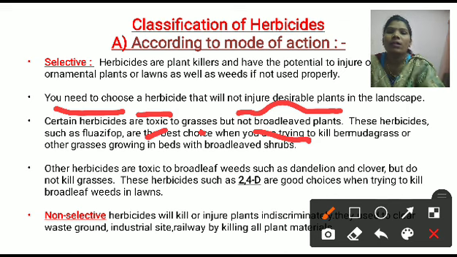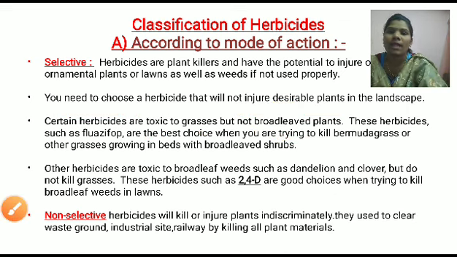Non-selective herbicides. Non-selective herbicides means these herbicides will kill or injure plants indiscriminately. That means whenever we spray the herbicide on our land, it destroys all types of crop or weeds.